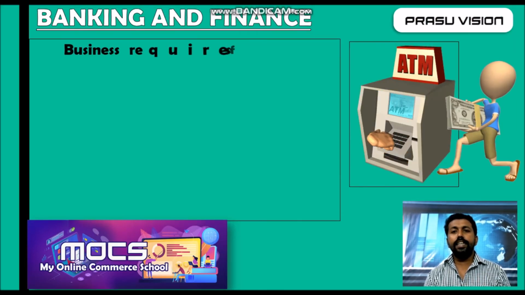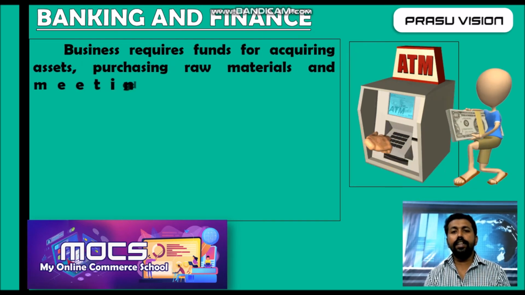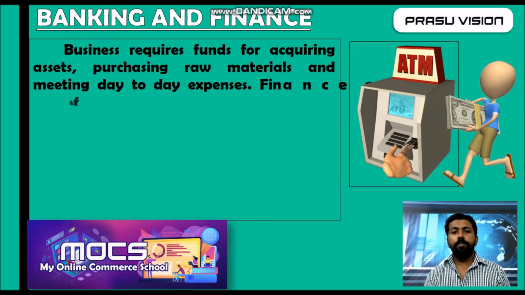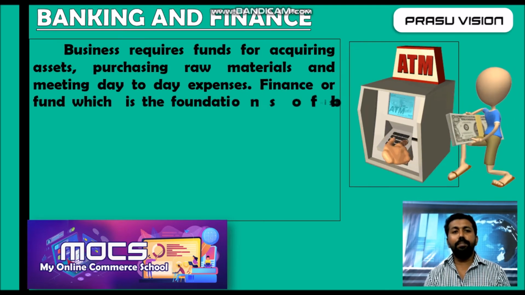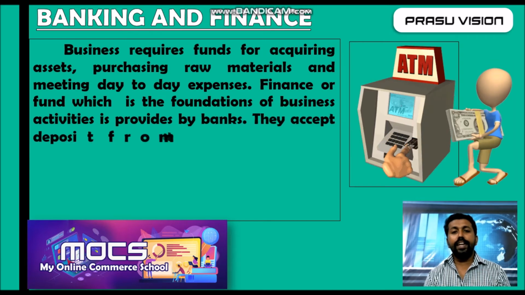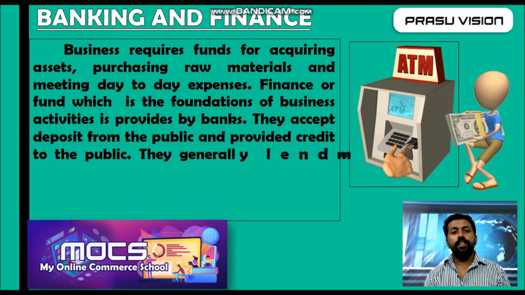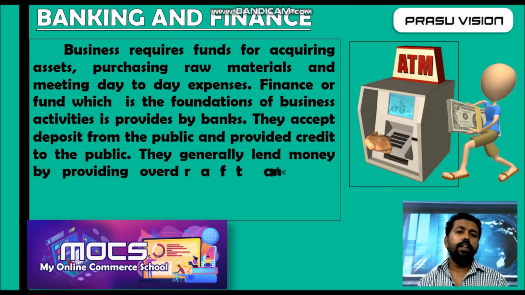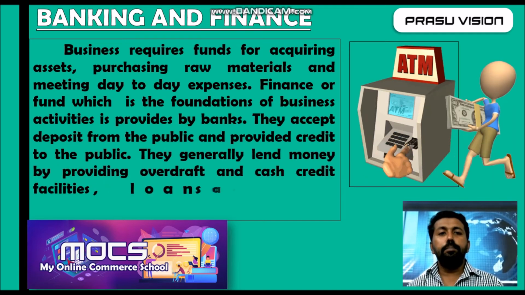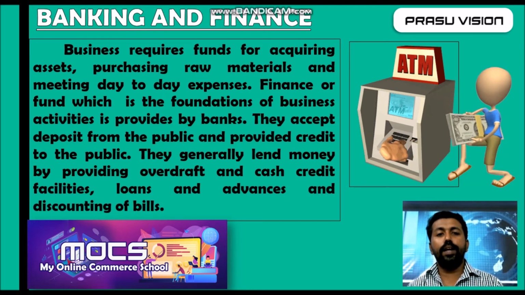Then comes banking and finance. Every business activity needs necessary funds. With the support of banking or any type of financial institutions, business people are getting funds only because of the banks. So they are making timely availability.